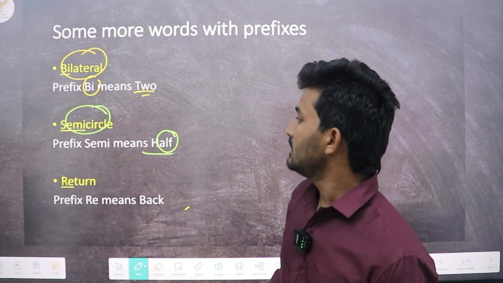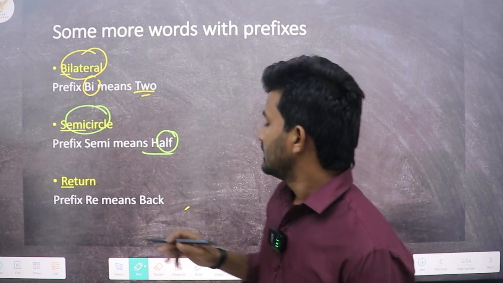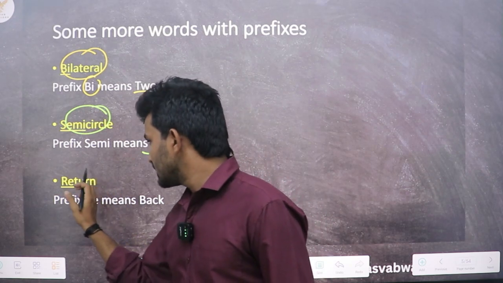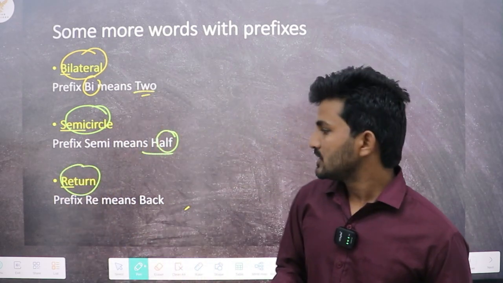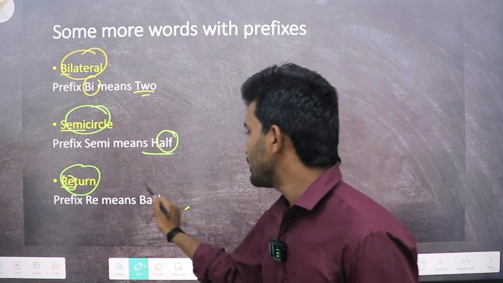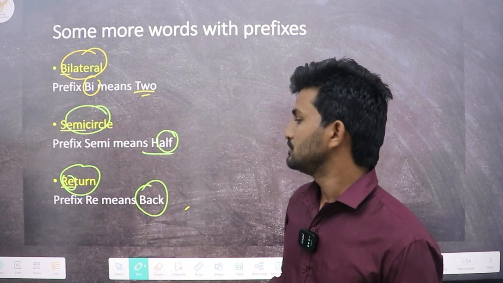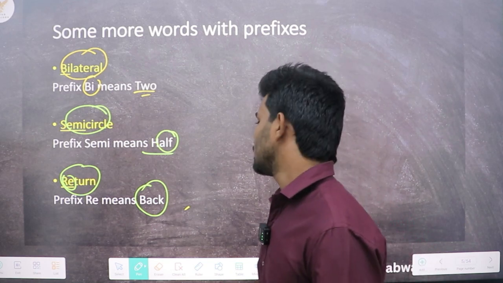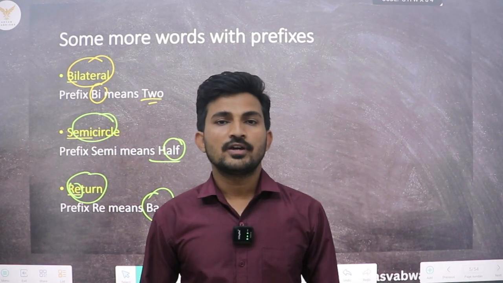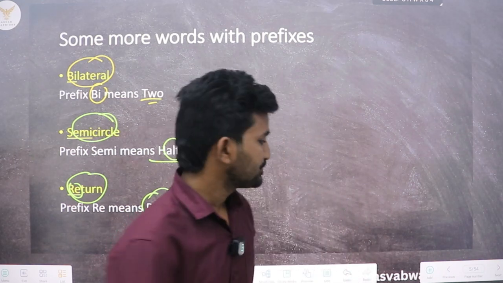So semicircle means half of a circle. Here is again a different word, return, which has a prefix re. So what does the prefix re mean? Re means back, like the words resend, redo, these types of words. In the next slide we will be learning about some common prefixes.